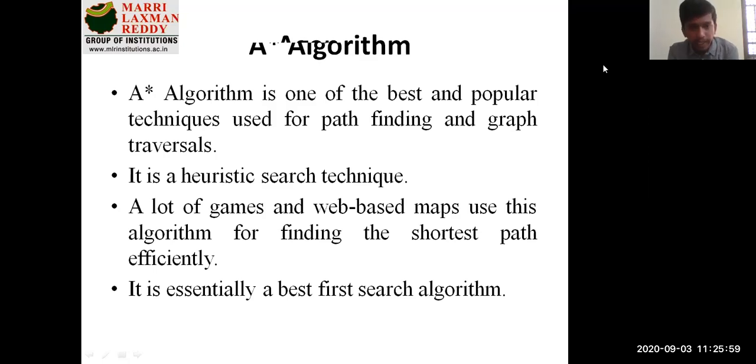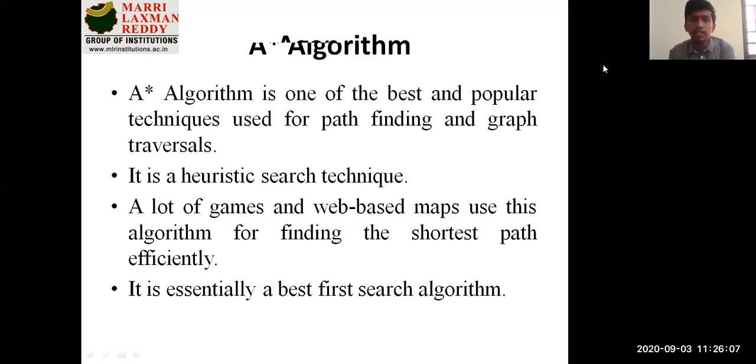The applications include a lot of games, and web based maps use this algorithm for finding the shortest path. Like what we discussed about Google Maps and Here Maps, where you get an easier path to your destination.